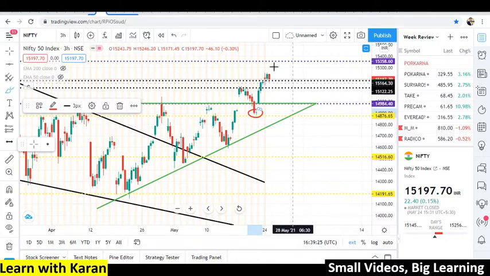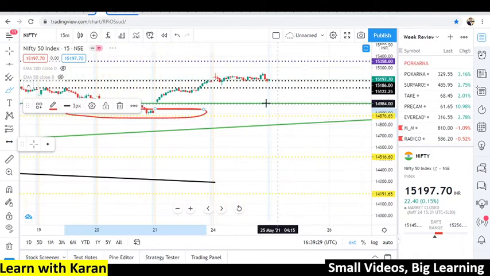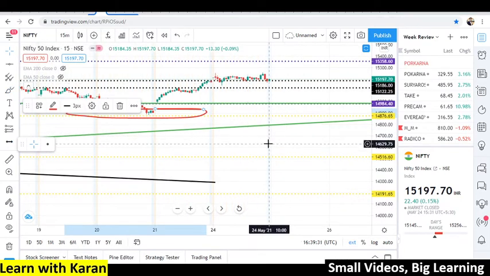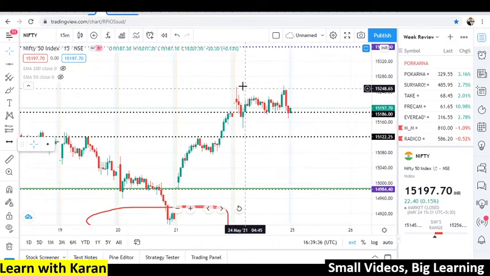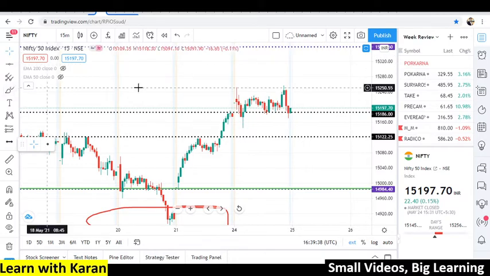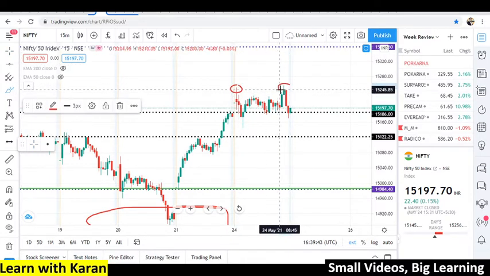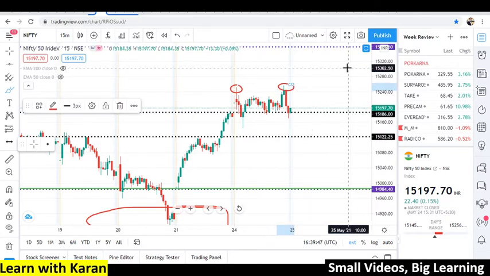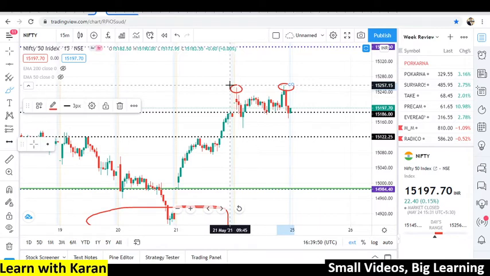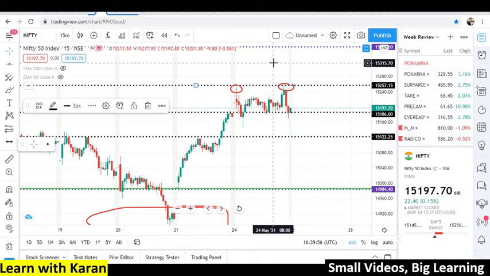Now let us go to a smaller time frame to understand the levels better. As you can see today on the 15-minute time frame, in the very first 15 minutes, Nifty created a high over here. In the later part of the day, this high was again tested, but again it fell to the support already shared with you. So this level should be considered when Nifty shows a movement on the upside.